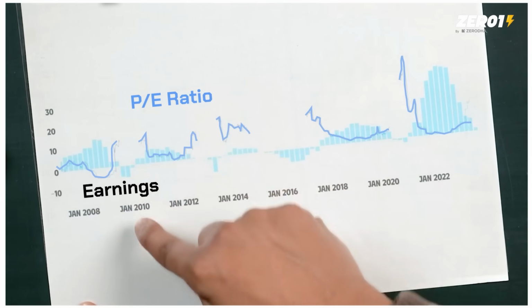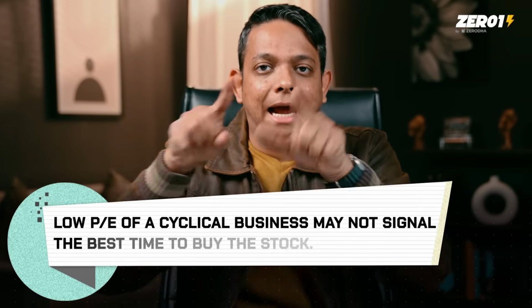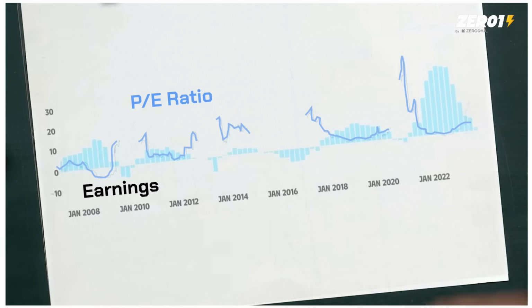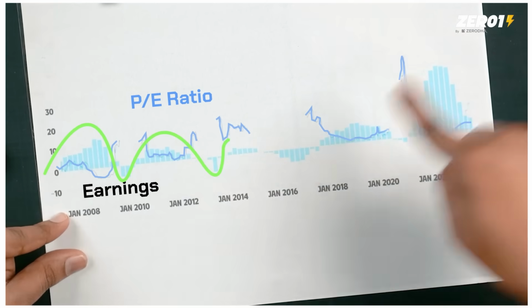Then when earnings go up, PE ratio does the opposite. My point is very simple. Don't try to time the market just by looking at PE ratio, especially if it's a cyclical company.